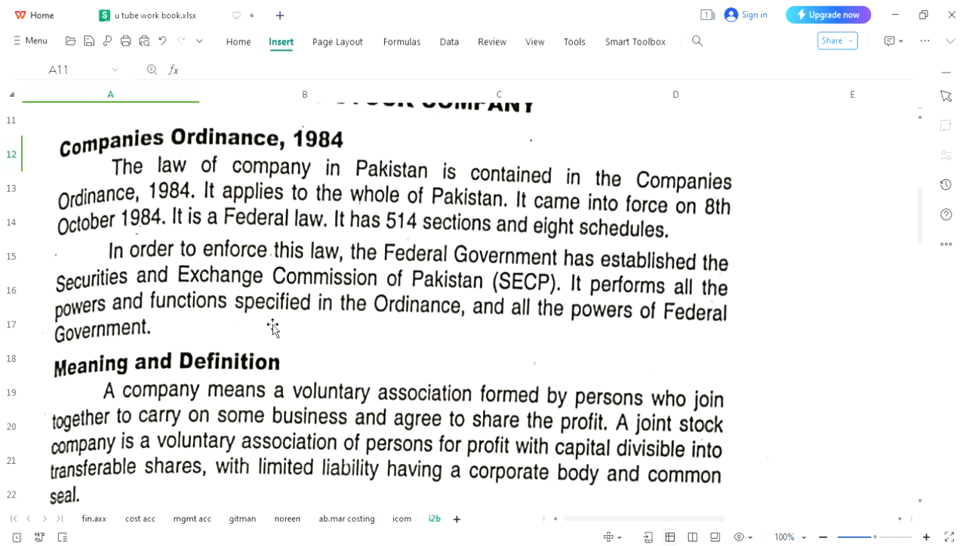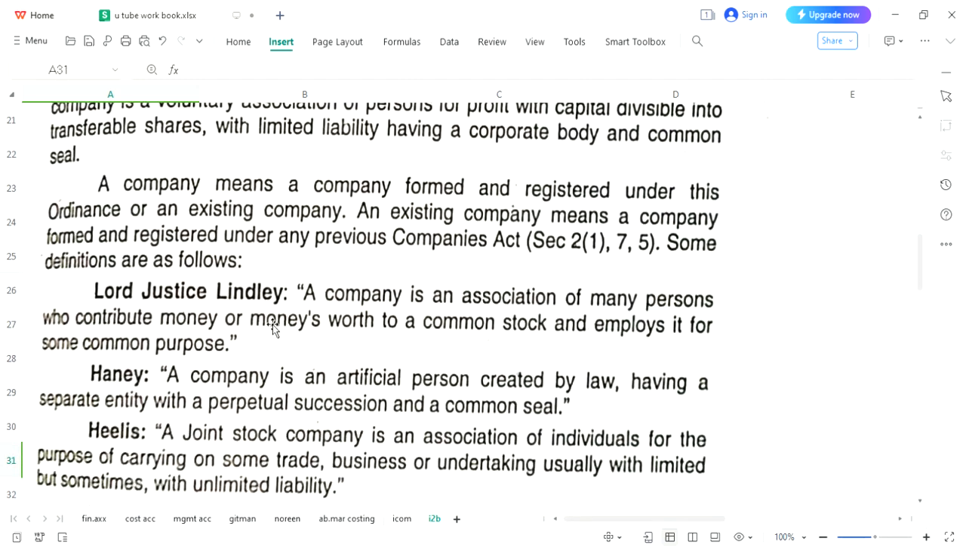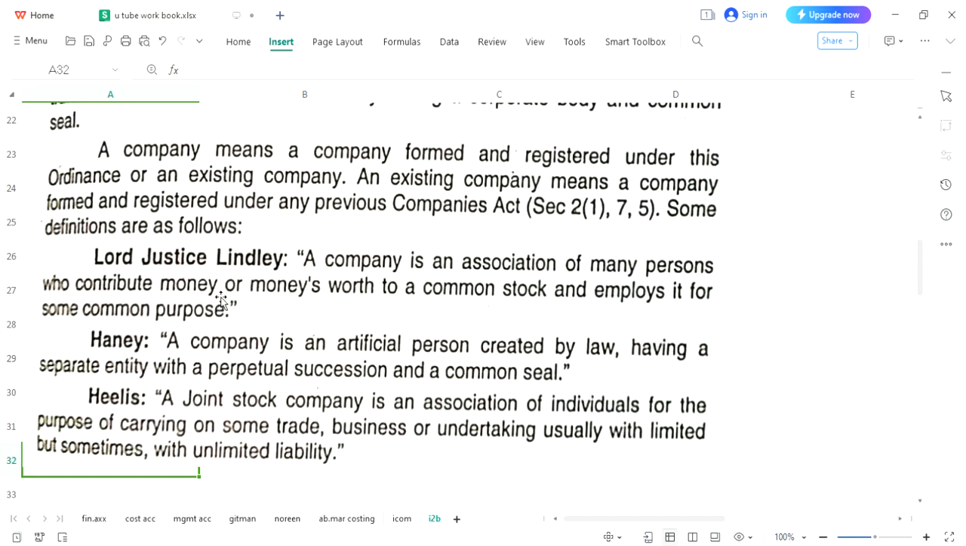All right. And secondly, general meanings are present over here where several economists have given their point of view. A company is an association of many persons who contribute money, common stock, and employ it for some common purpose. So it's a common thing when there are a large number of persons, they have combined their financial resources, and these resources would be used for a particular project, and finally they will be willing to earn some profit.